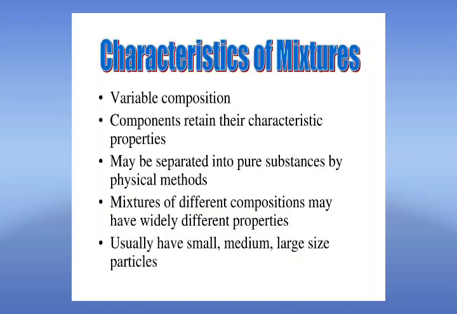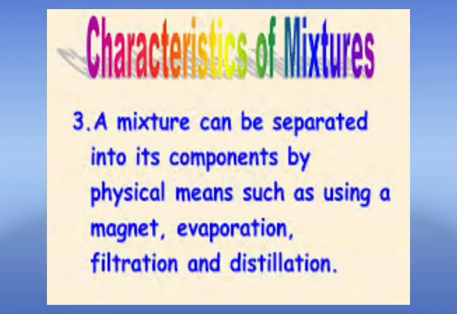Third characteristic of mixture is that mixtures do not have any specific set of properties. In a mixture of rice and wheat, both the components can be easily recognized because together they do not show any definite set of properties. Fourth, components of a mixture can be separated by simple physical means. For example, salt solution is a mixture of salt and water.